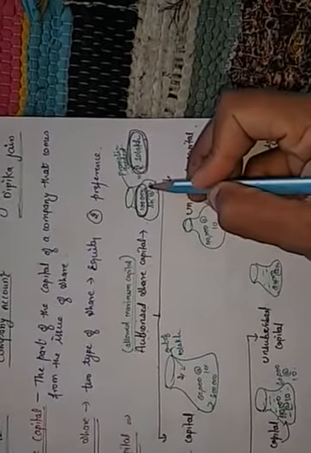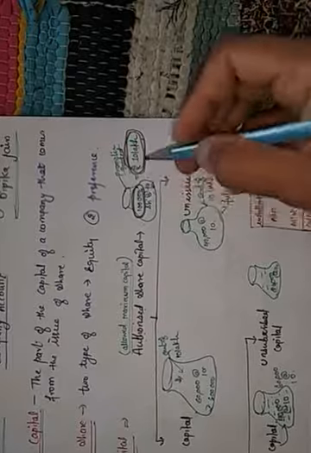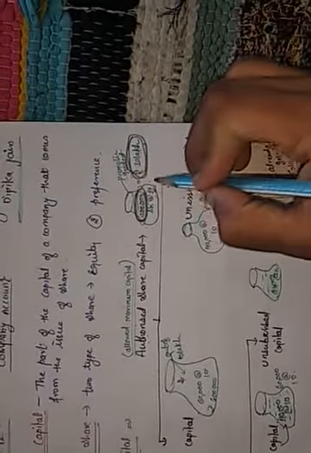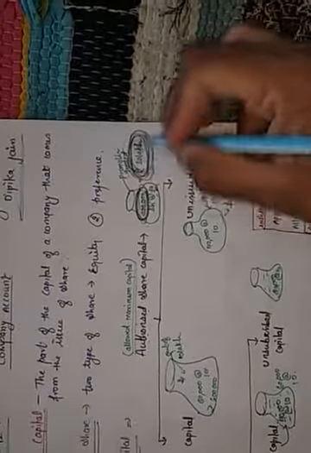This 1 lakh shares at the rate of 10 is called authorized capital. Whenever we have to issue capital, we always have to take the authorized capital into consideration. If I want to issue shares, I cannot take more than 1 lakh shares, because each share is 10 rupees, so total is 10 lakh. Clear?